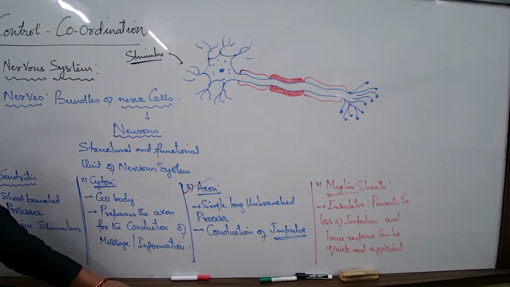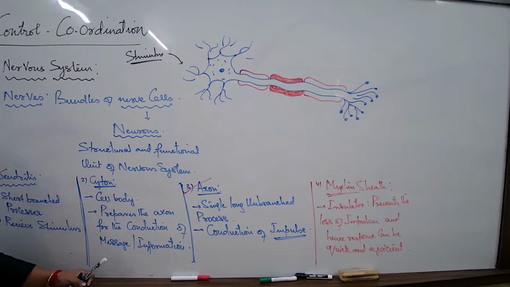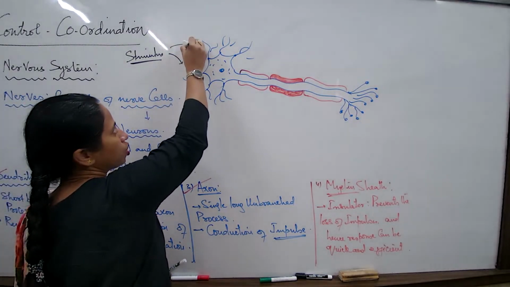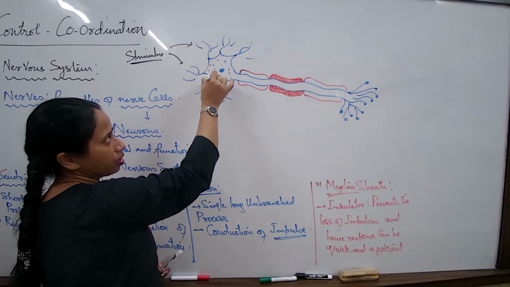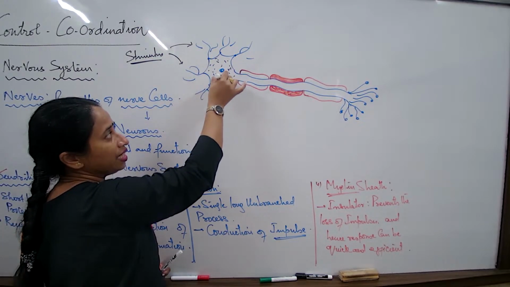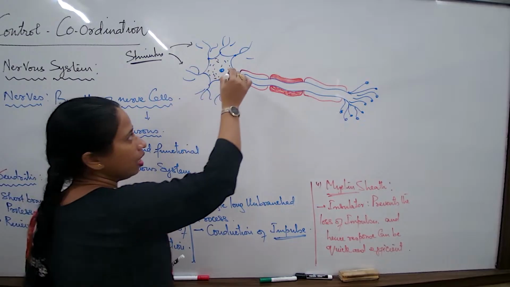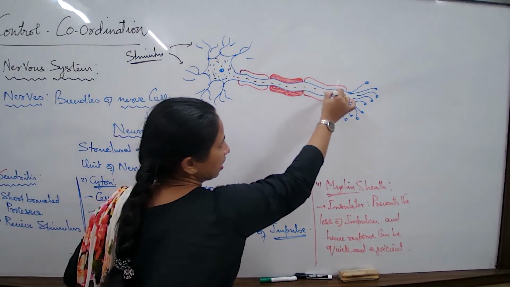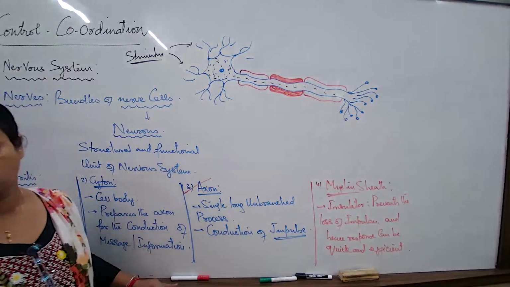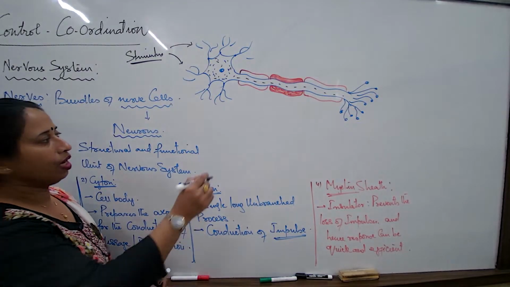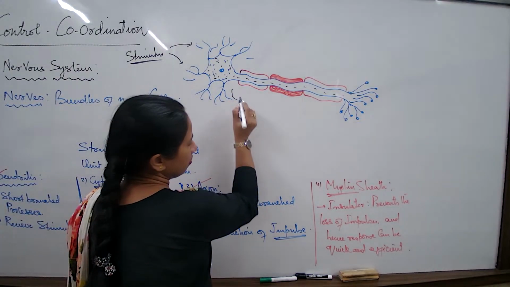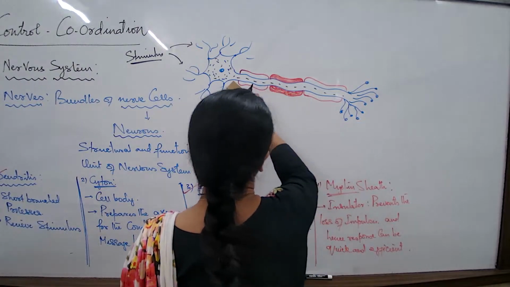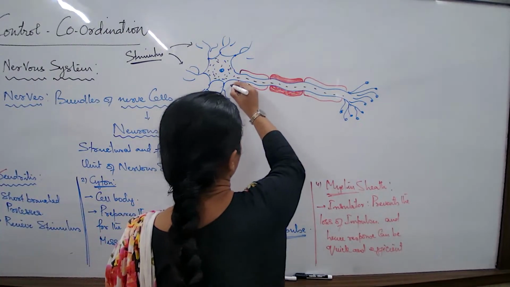a response. What can be some agents? Any particular external agent: sound, light, heat, etc. Organisms, any particular agent which can trigger a response. So the moment the stimulus is there, I just mentioned that there will be a large release of enzymes in the cyton, and the cyton starts releasing the enzymes or the chemical substances all throughout the length of the axon. Now from here till the